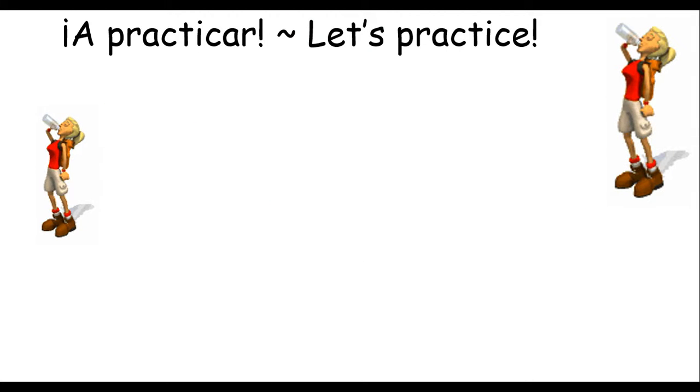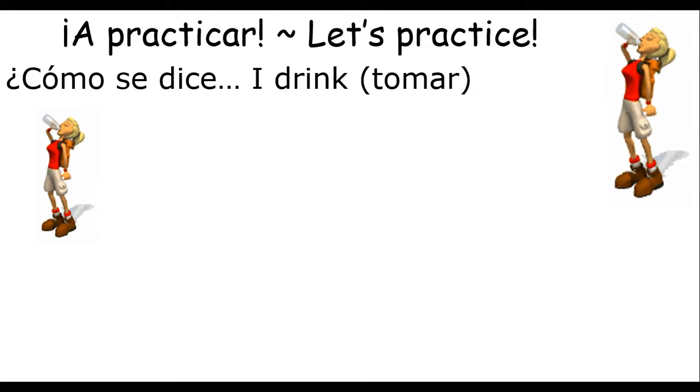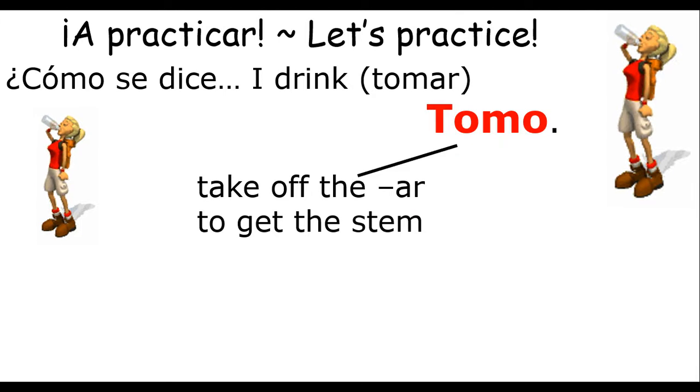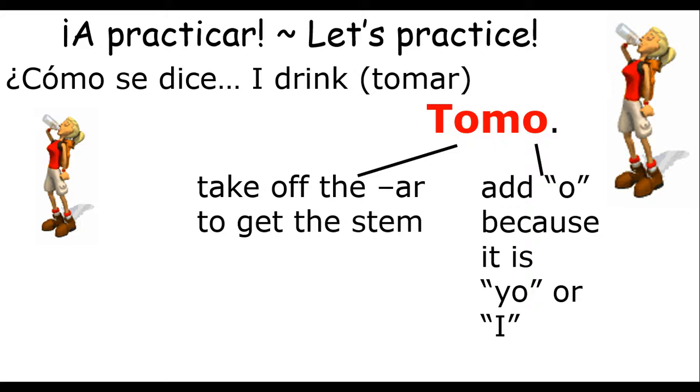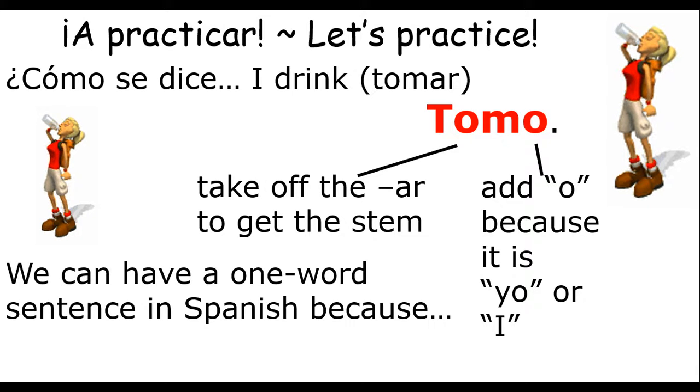So, a practicar, let's practice. ¿Cómo se dice I drink? If it's from tomar. Tomo. Take off the AR and add an O. So, get the stem, and then we add O because it's yo, or I. Remember, we can have a one-word sentence in Spanish because, why? Because you have a subject and a verb. That's all you need for a complete sentence in any language.